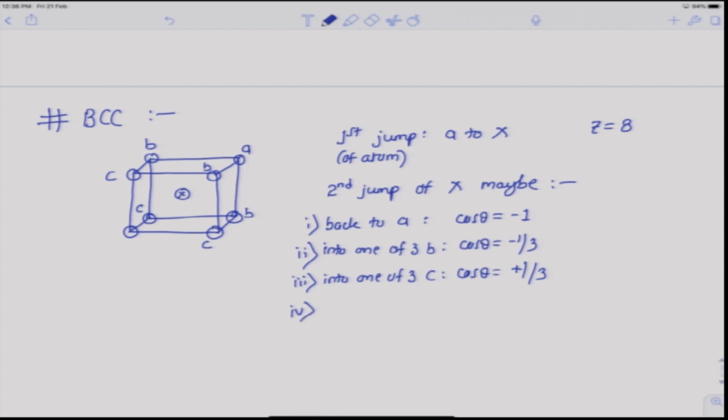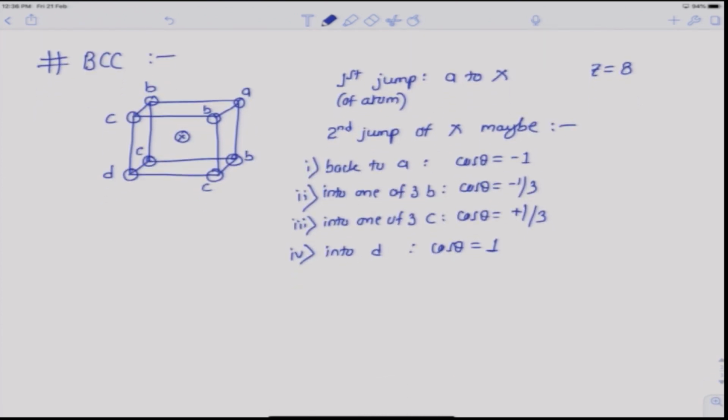Or it can be straight into this atom here, which we denote as D, for which cos theta will be 1. So, to find out the average cos theta, we need the probabilities that the atom X makes its second jump either into A or B or C or D.